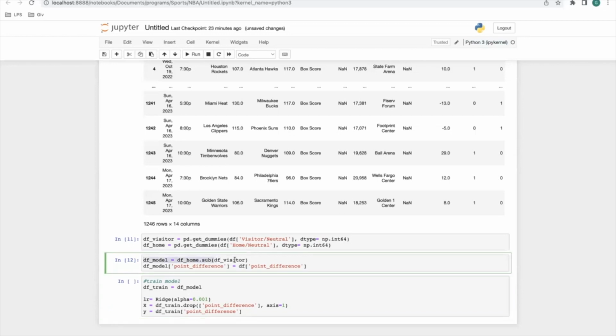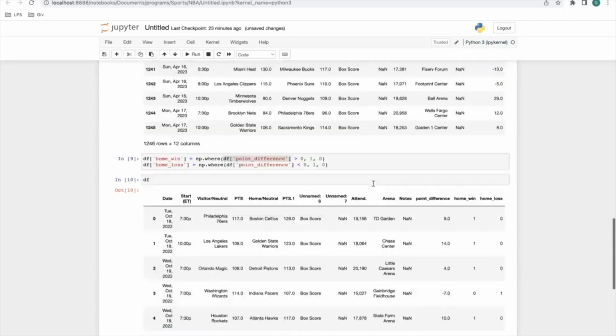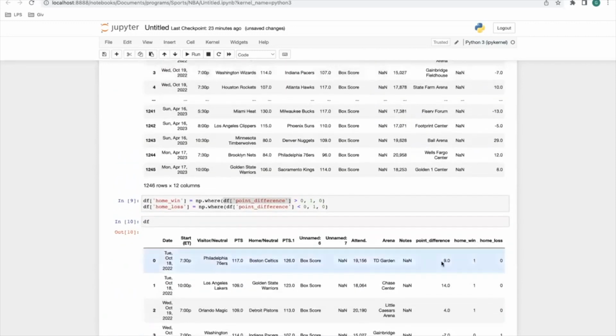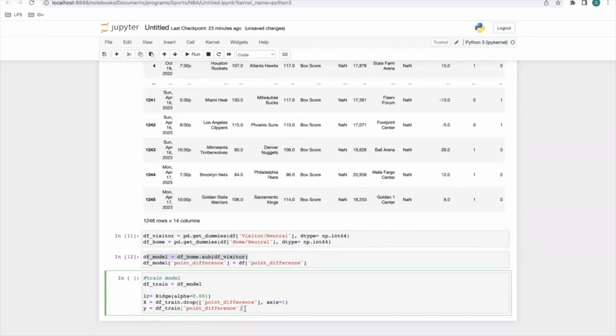The X value is just the first one here. The Y value is just the point difference that we created above. So essentially we're going to be judging each team based off the home and win-loss, which is the point difference. That's essentially what we're building right here.